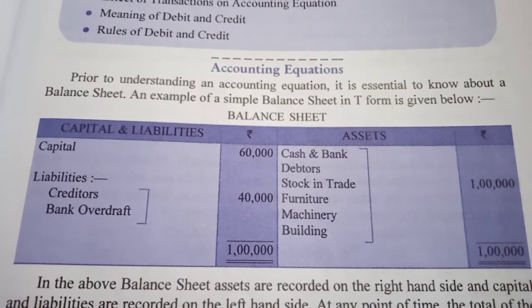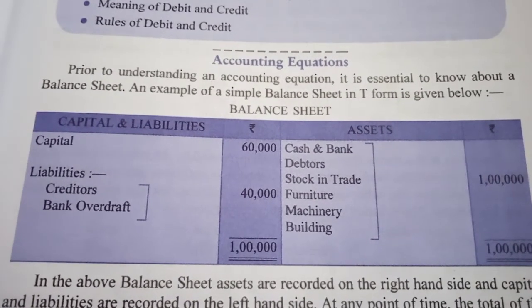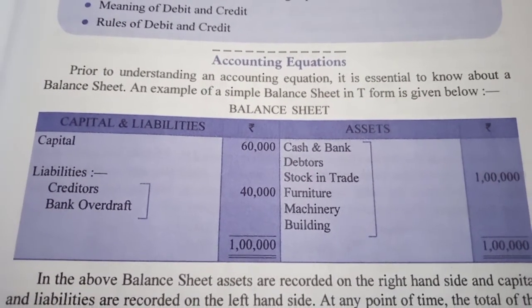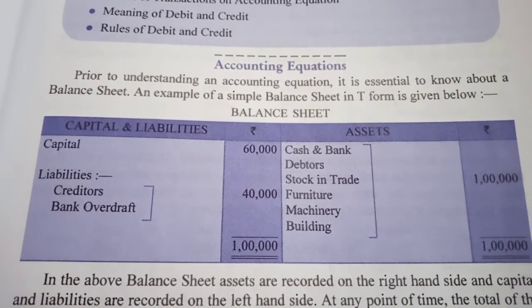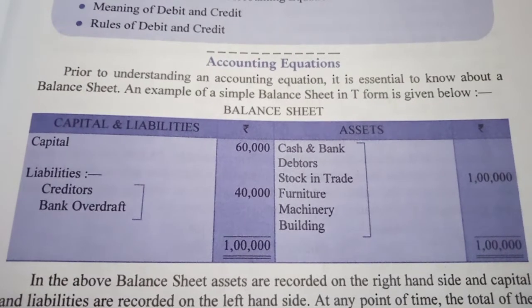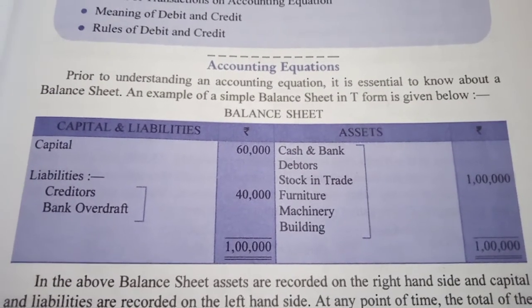So this is basically the meaning of accounting equation. That means at any point of time when you consider your balance sheet, it must be equal on both sides. That means assets must always be equal to capital plus liabilities.